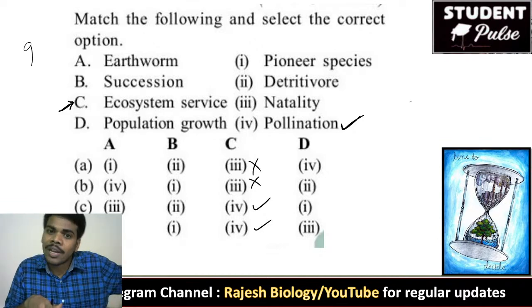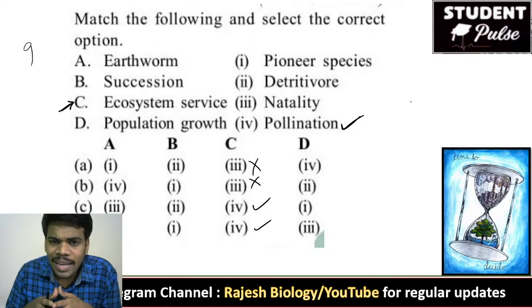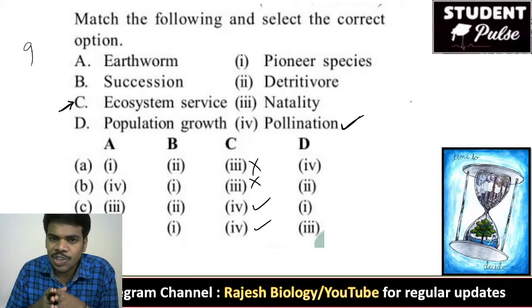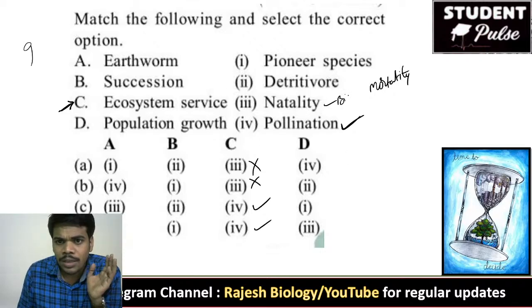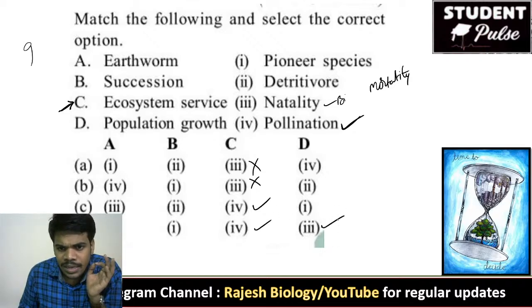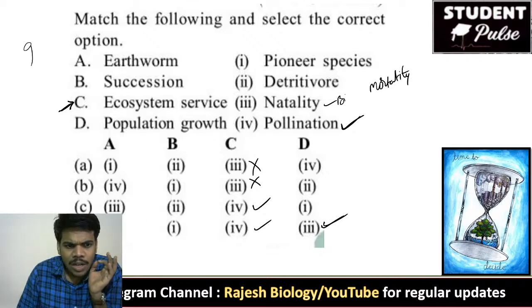That is immigration. Mortality and natality. Mortality means death. Death also influences the population. And natality means birth. So D3. Where is it? D3 here. So this option is correct.